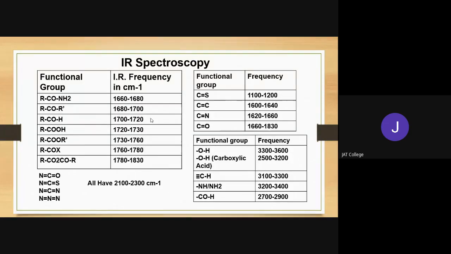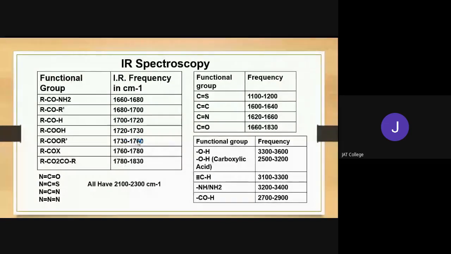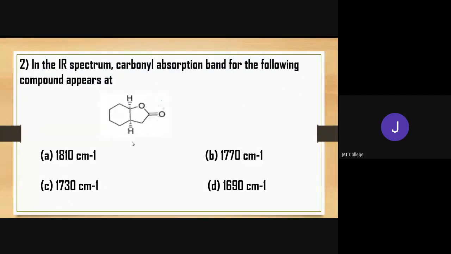Here, the ester value is 1730 to 1760 centimeter inverse. That means its frequency extends from 1730 to 1760.